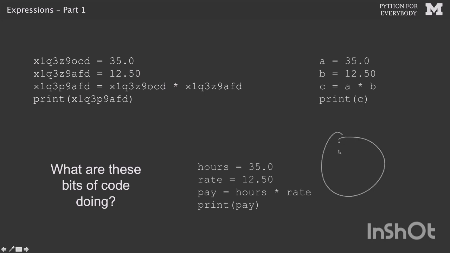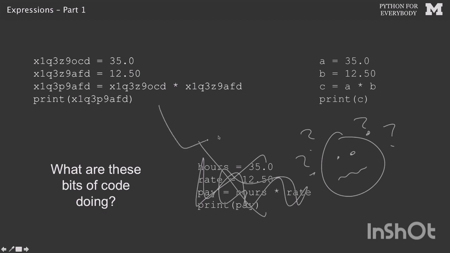The problem is for beginning programmers, it sometimes is too understandable, right? Does Python know about payroll? Because if I name a variable hours, shouldn't Python know that that means hours? And if I name a variable pay, does that mean that Python knows about this? And the answer is no. Python treats all these three as equal. Python doesn't look at the name of your variables and think, hey, you just had a bug, right?